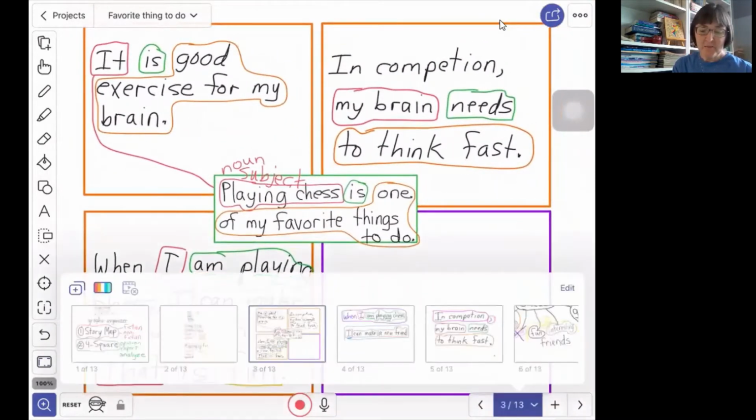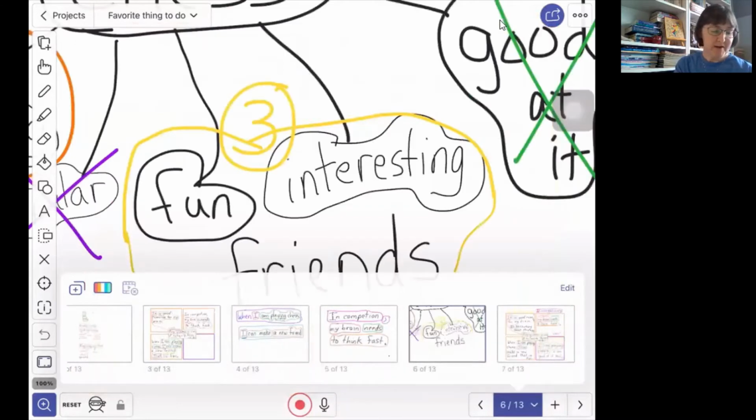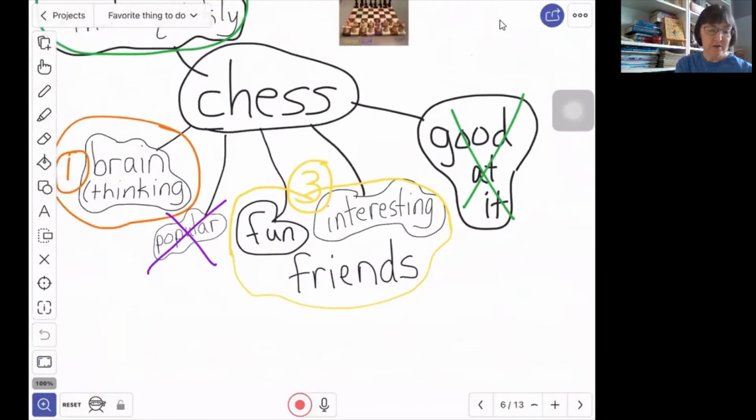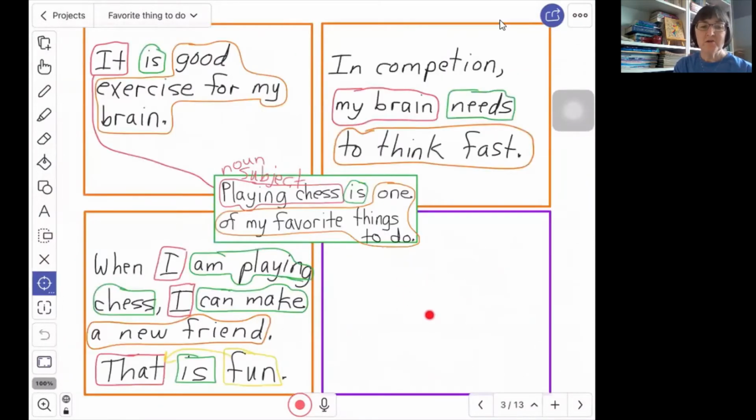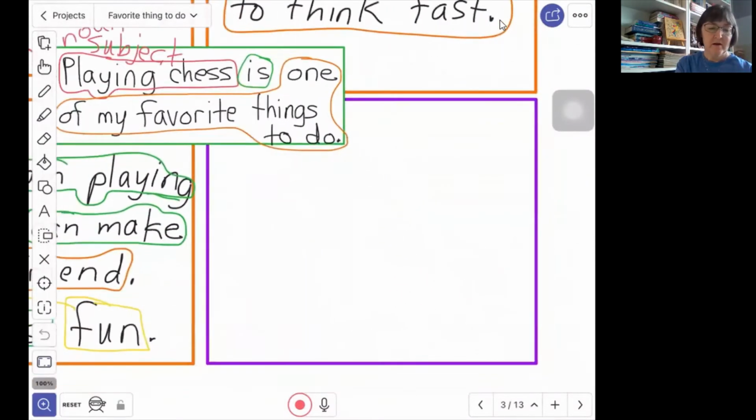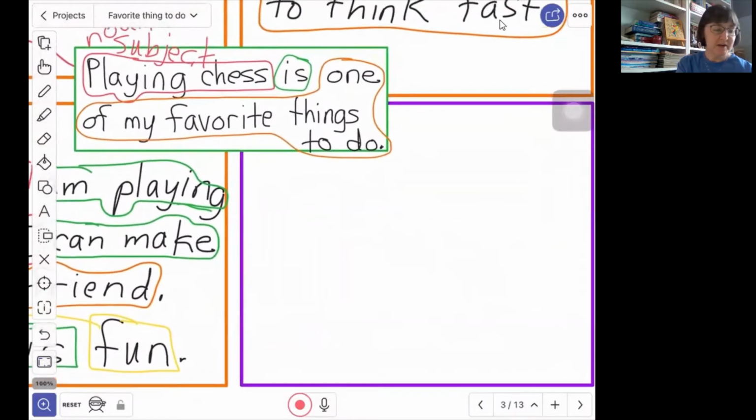We have gone to our mind map and we have now used our reason number 1, reason number 2, and reason number 3. We haven't mentioned being good at it, but we can still look to see if there's a place where we can add that. In our conclusion, we are going to remind the reader of what our main idea is, but we are not going to give a new reason.